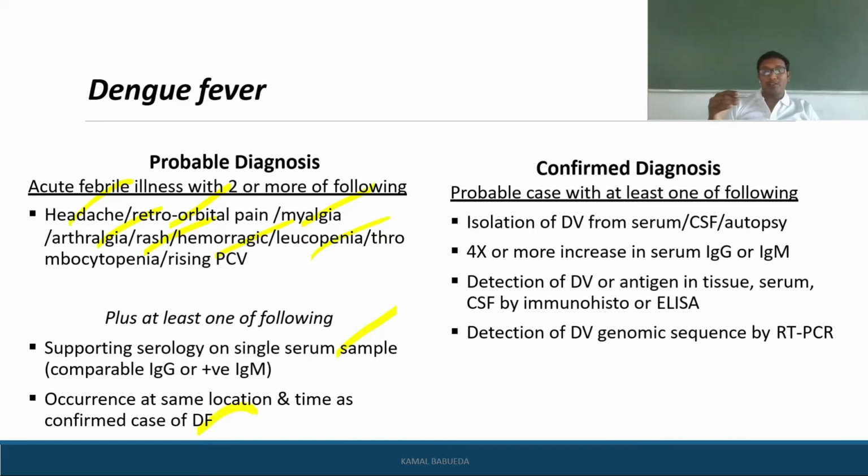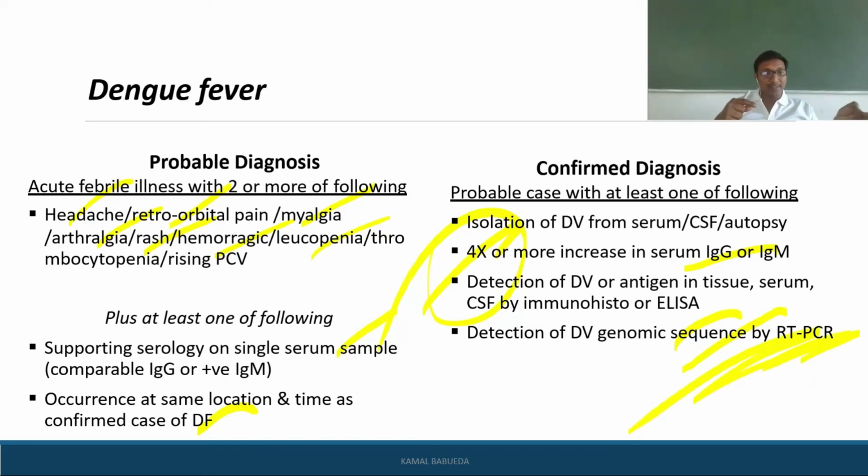And the confirmed diagnosis is: isolation of dengue virus from serum, cerebrospinal fluid, or autopsy; a 4-fold or more increase in serum IgG or IgM antibodies; and detection of dengue virus antigen in tissue, serum, or cerebrospinal fluid by immunohistochemistry or ELISA. Whenever you go for this diagnosis and you find the detection, you can say it is confirmed. Also detection of the dengue virus genomic sequence by RT-PCR test. So this is the diagnosis.